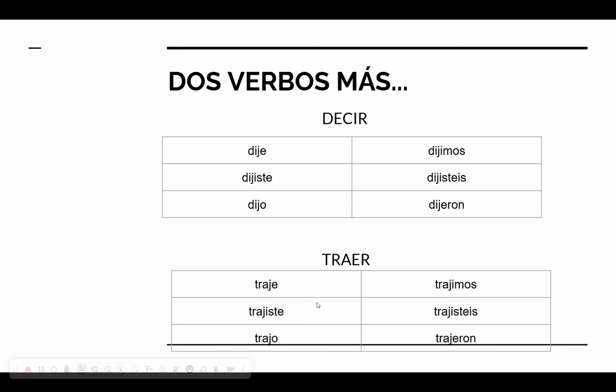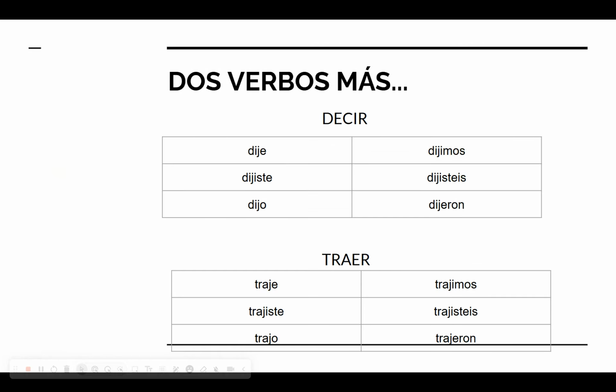We've got tres verbos más en total, 3 more verbs in total. 2 of them here, we have decir and traer, and these 2 are together because you'll notice they both have J's in their endings. Now, these are not the only 2 verbs that have J's in the ending, but they are 2 of the more commonly used ones that we're going to see. So we have decir, to say or to tell, dije, dijiste, dijo, dijimos, dijisteis, dijeron, D-I-J-E-R-O-N.